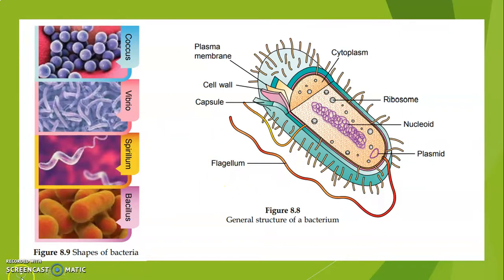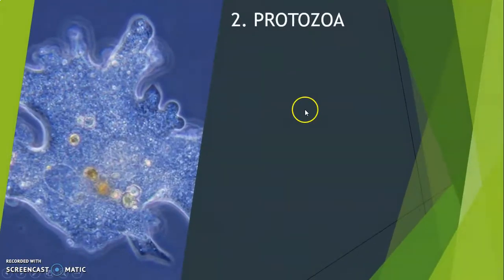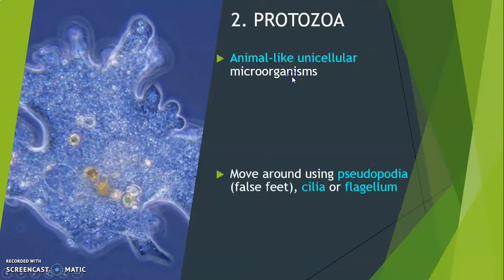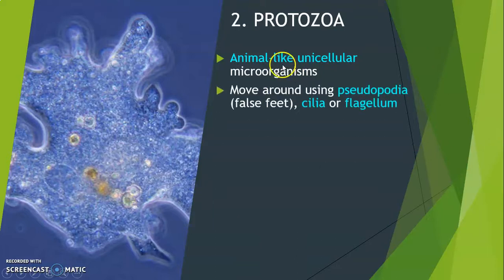Next we go to the protozoa, the second type of microorganism. It is an animal-like unicellular microorganism. It moves around using pseudopodia, which refers to false feet, cilia, or flagellum.